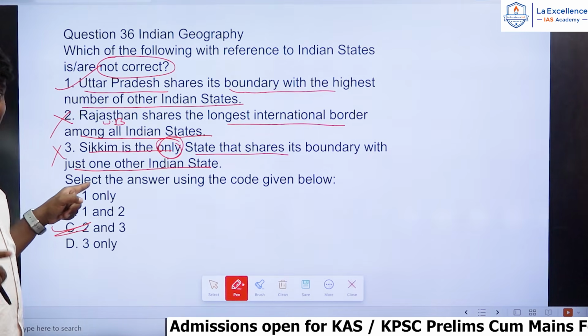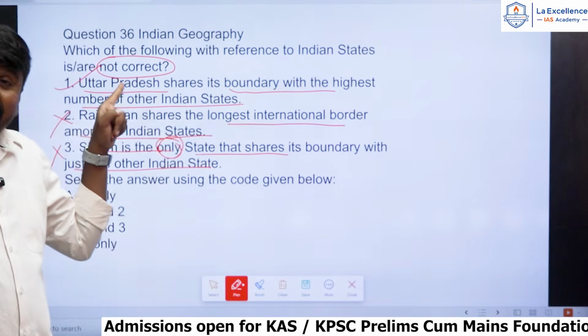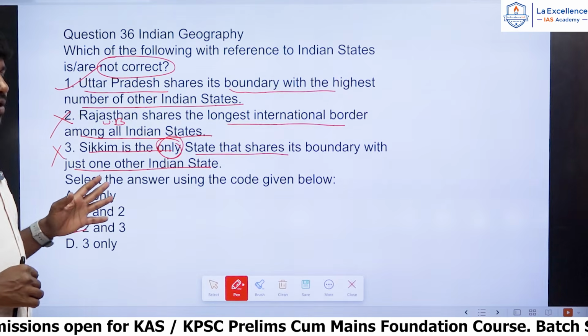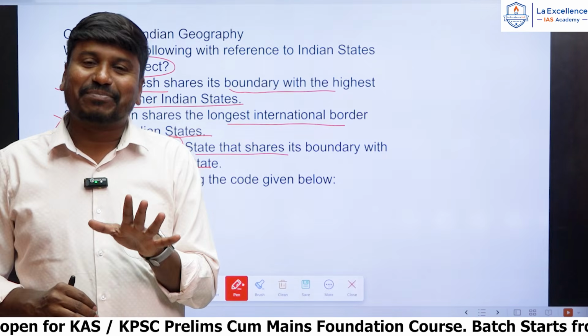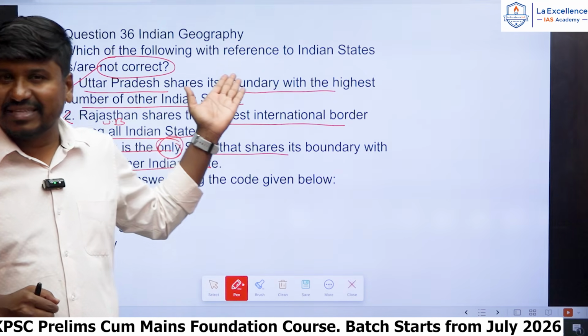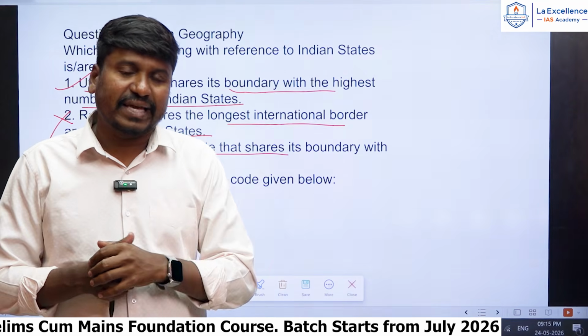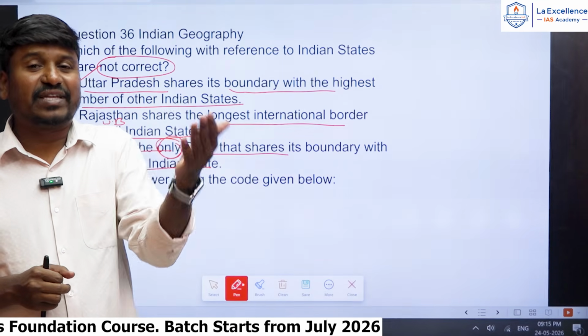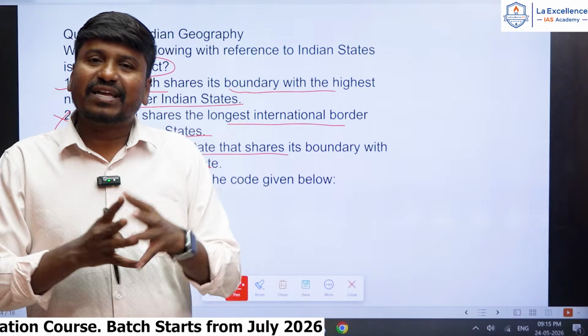So don't mark 1. They are not asking for the correct one. They are asking for the incorrect one. So the answer should be C, right? I hope many students marked the wrong answer by thinking that A is the correct answer, by assuming that they are asking for the correct one. I can understand, because in the exam hall we will be in a panic situation and will not focus much on whether they are asking for correct or incorrect. So in that hurry, we make the mistake.